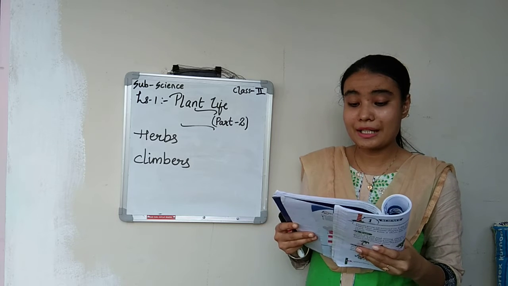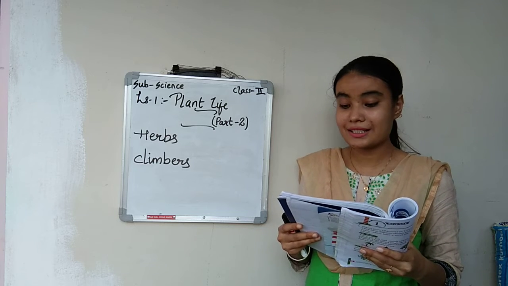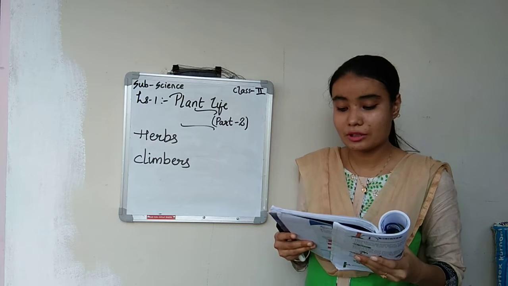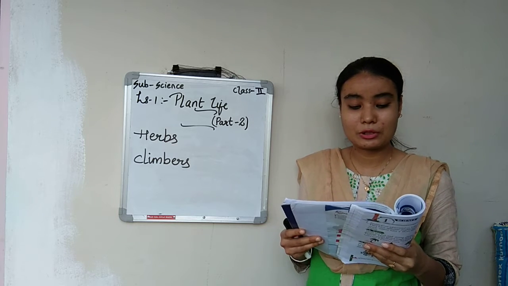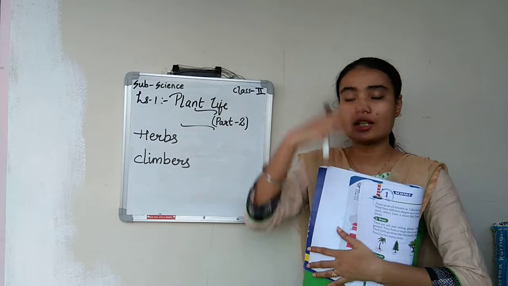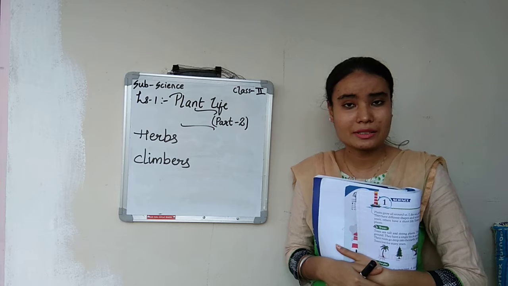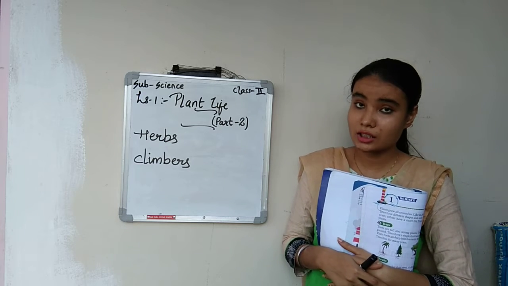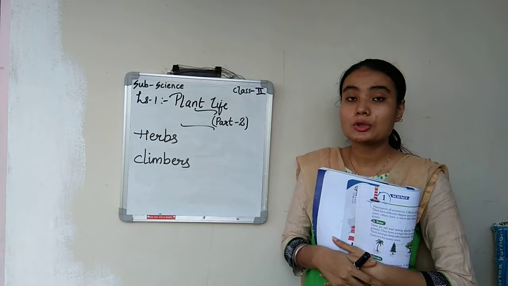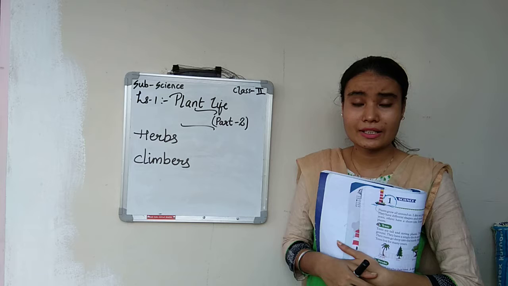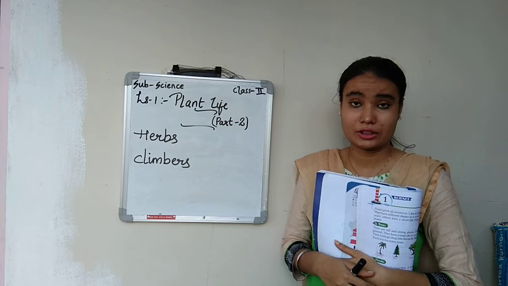A banana is a tall plant, but it is a herb. Many herbs live just for one season. Within one season, they grow to their full size and produce flowers and fruits. Have you ever seen a banana plant? That banana plant is very tall, but it is a herb. Why is it a herb? क्योंकि उसके जो stems है वो बहुत soft है and it does not contain wood.